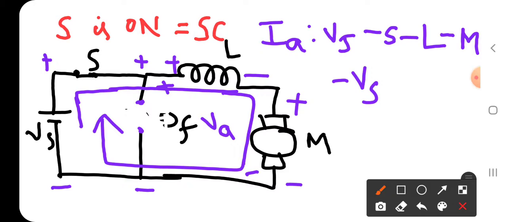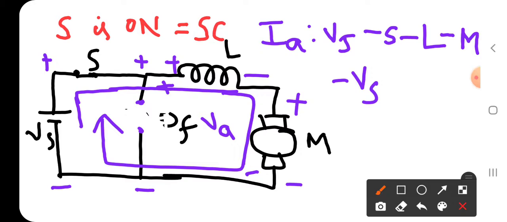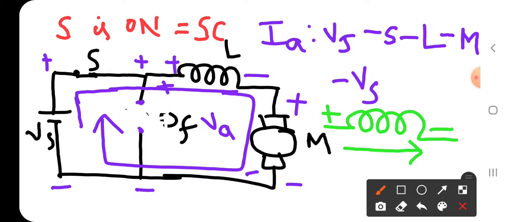And here you need to observe two things. The first one is the action of inductor, and the second one is the action of motor. Here, what is the action of inductor? Yes, you tell me, what is the action of inductor? Here the inductor is there like this. The voltage terminals are in this fashion, and here the current is flowing like this.